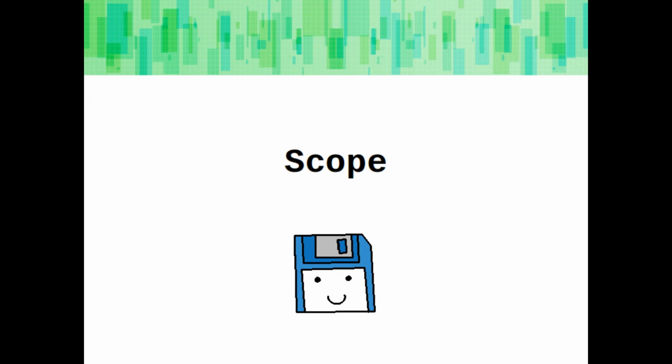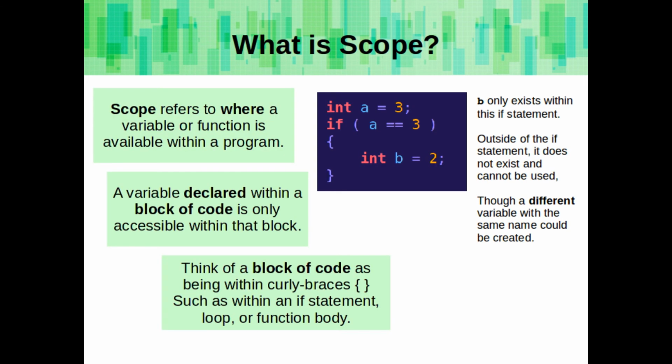Okay, let's talk about scope before we continue with functions. Scope refers to where a variable or function is available within a program. A variable declared within a block of code is only accessible within that block. Think of a block of code as being within the curly braces, such as within an if statement, a loop, or a function body. In this example, B only exists within this if statement.